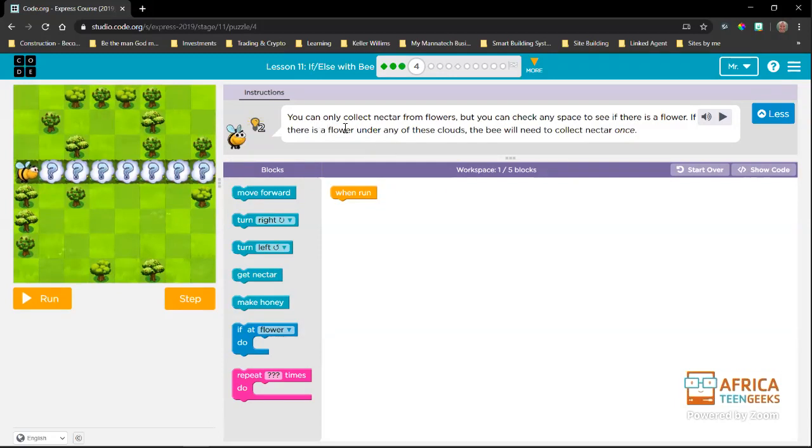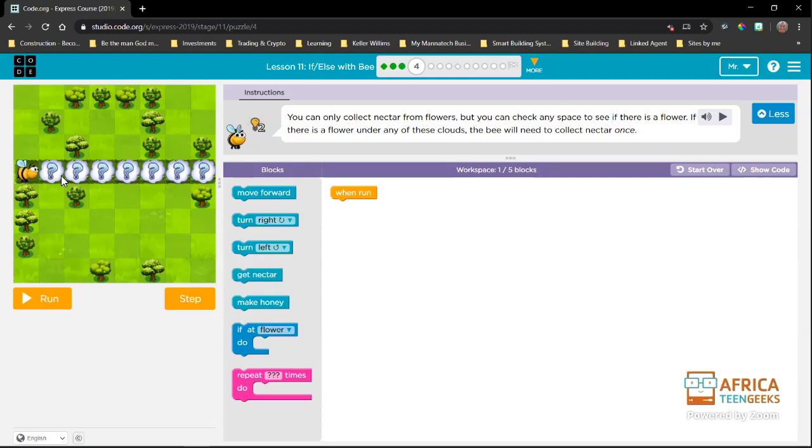Here it says you can only collect nectar from flowers, but you can check any space to see if there is a flower. If there is a flower under any of these clouds, the bee will need to collect nectar once. So now this is where we really see how important these if blocks become. There are 2 times that these blocks are important.